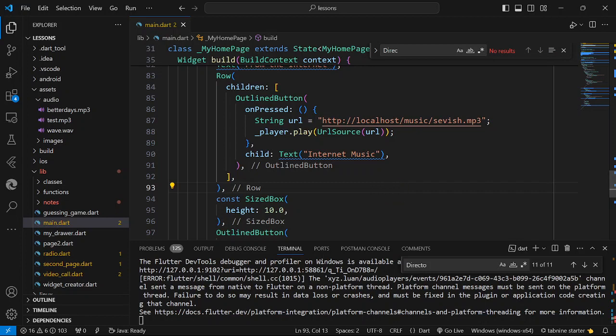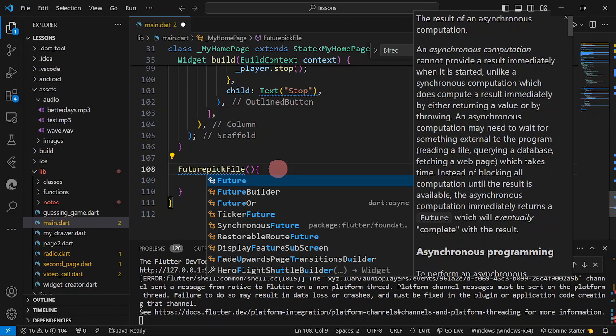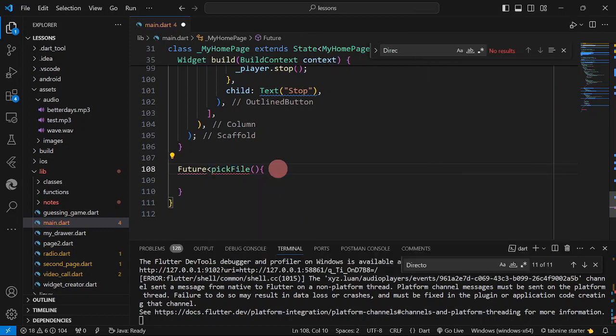Okay. So from our local storage, I'm going to create here a function, pick file. I'm just going to call it pick file. Okay, and since it is going to wait for the selection from the users, I'm just going to have a future. Then I'm going to return the string or the path of the file. So that's why string.